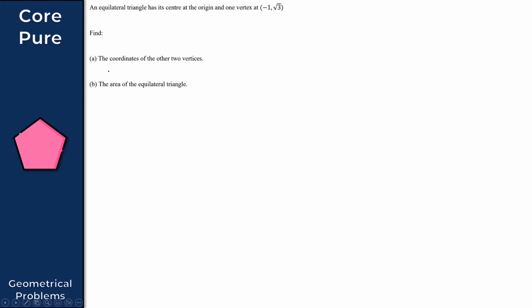For the first part of this question, part A, we want to find the coordinates of the other two vertices. The first thing to note is that we already know one vertex of the triangle, -1 + √3 i. So we take z1 equal to -1 + √3 i.